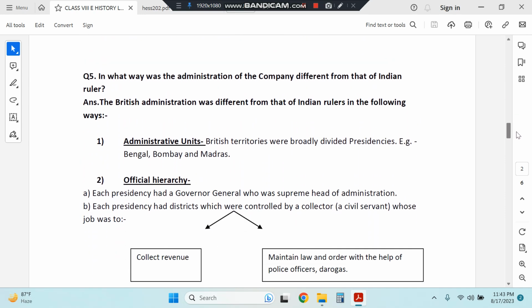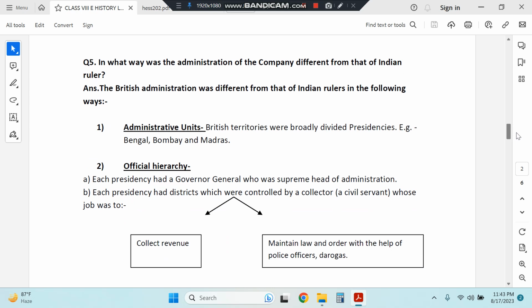The next question, in what way is the administration of the company different from that of an Indian ruler? This is a long answer. So the British divided their territories into three presidencies: Bengal, Bombay, and Madras. This is a very important question. What were the three British presidencies?